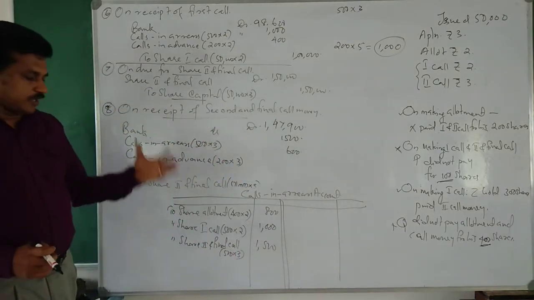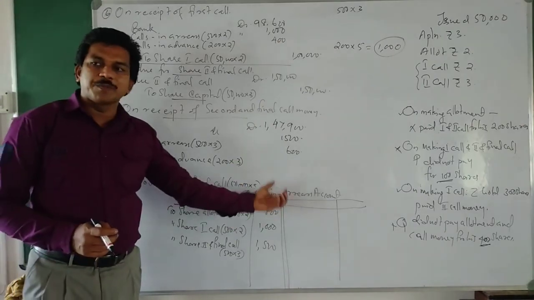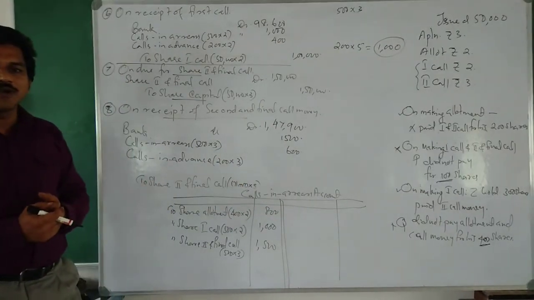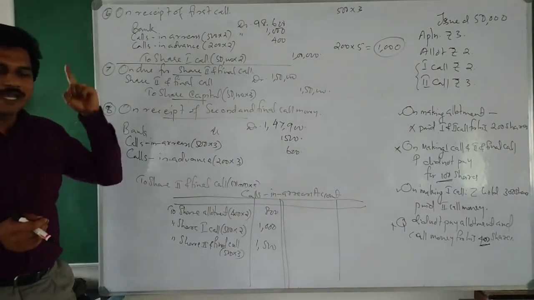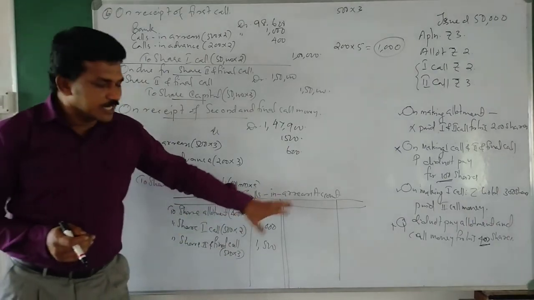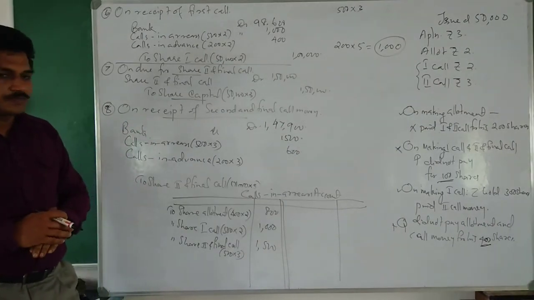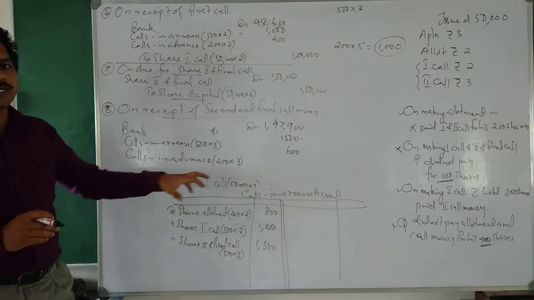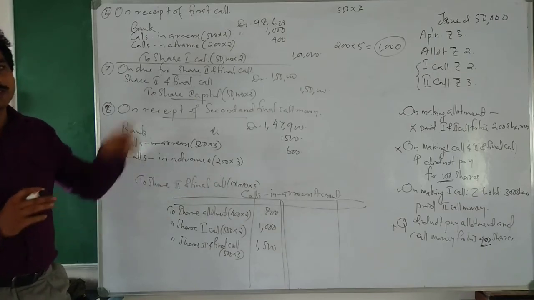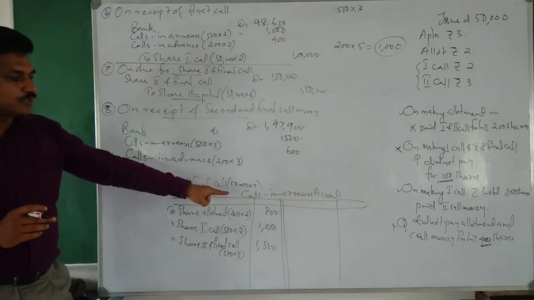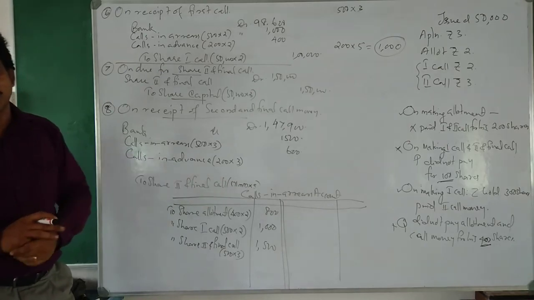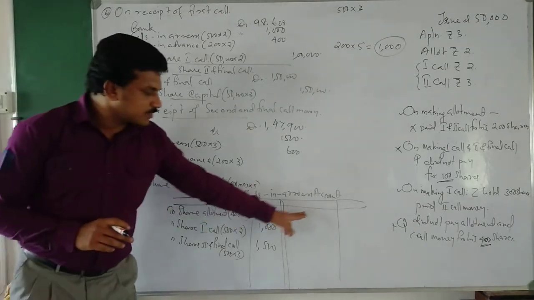When the shareholder pays the amount, we write that amount on the credit side. That means bank account debtor to calls in arrears account, so here we write bank account.